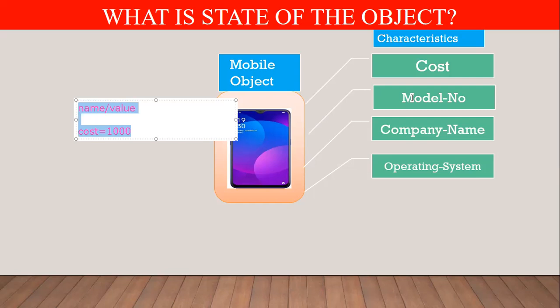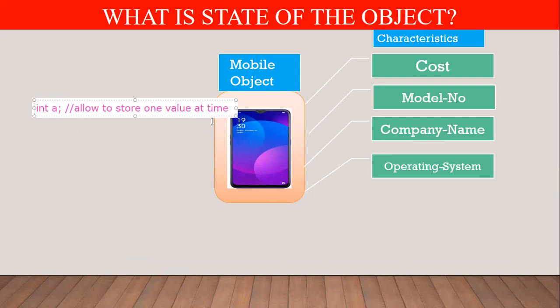So understand one thing: in a programming language, if you declare a variable, this is a primitive type variable. A primitive type variable is allowed to store one value at a time. So you can store only one value at a time in a primitive type variable.